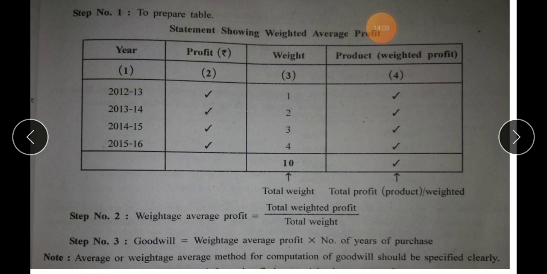The next column of weighted profit that you are supposed to prepare: how will you obtain this amount? You will multiply the second and third column. That means the amount of profit will be multiplied with weight and weighted profit will be written here for all the 4 years. If there are 5 years, then 5, 6, then 6. This is just an example. So we are considering 4 years here.